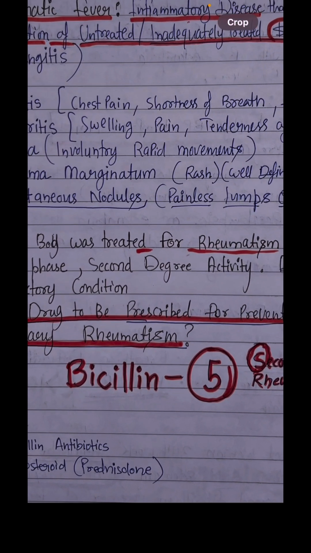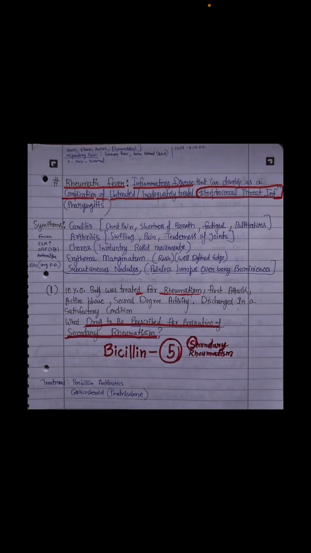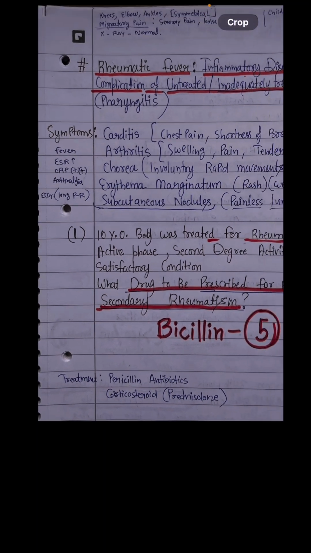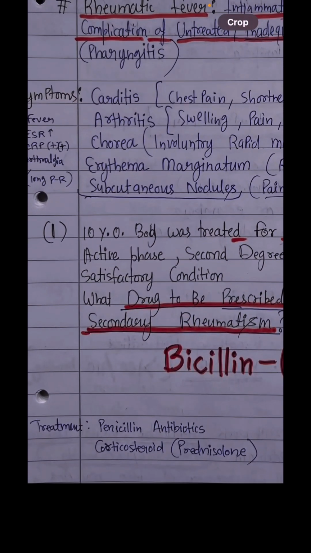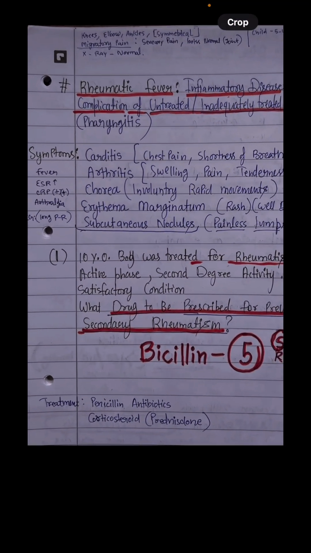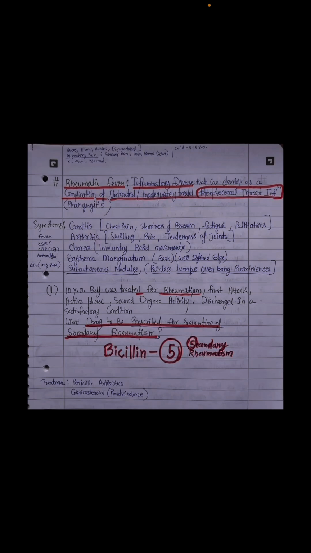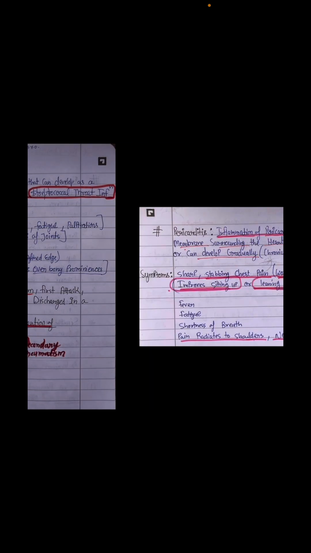So Bacillin 5, remember, is an injection which is a sort of vaccine to prevent the rheumatism. Treatment, if you want to treat the rheumatic fever: penicillin, antibiotics, corticosteroids, for example prednisolone, you can use them.